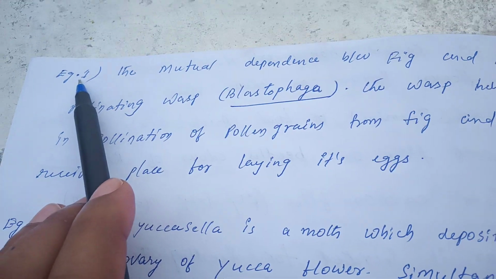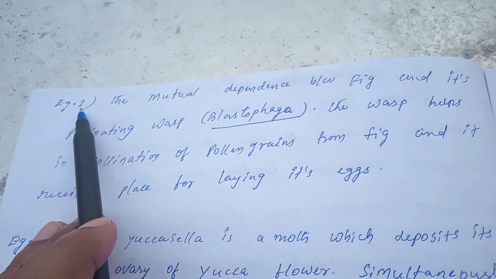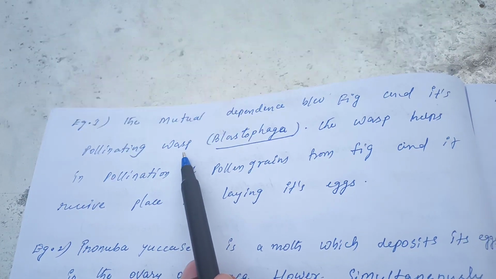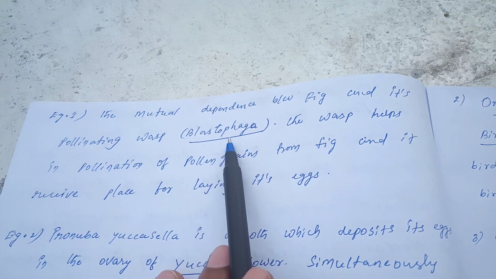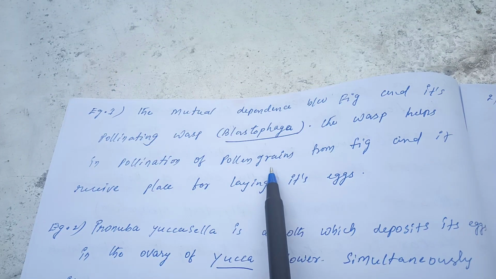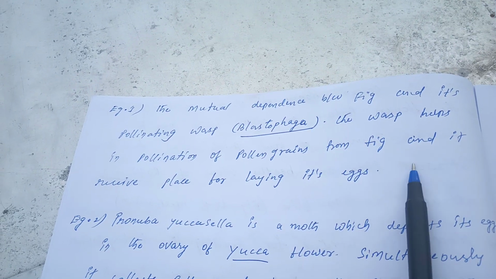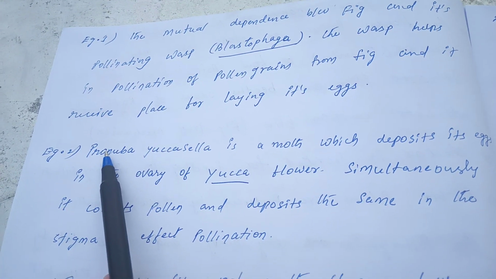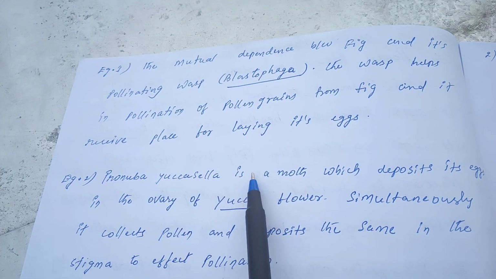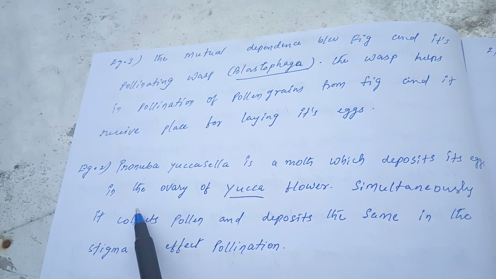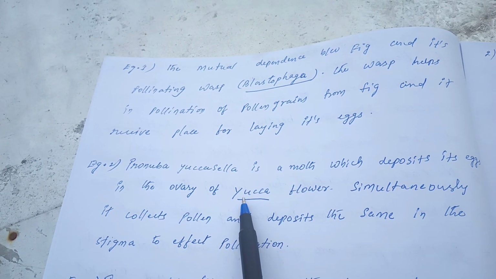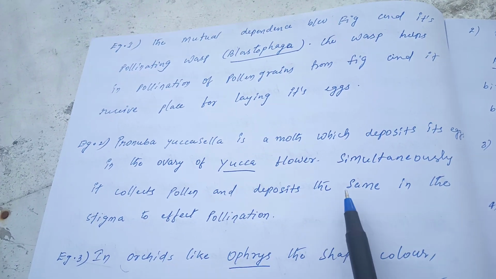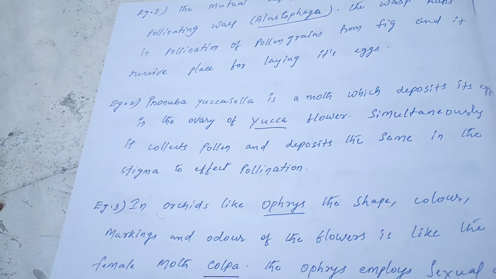And some examples for coevolution. This is example number 1. The mutual dependence between fig and its pollinating wasp, that is called Blastophaga. The wasp helps in pollination of the fig, and it receives a place for laying its eggs. And the second example is Pronuba yuccasella. It is a moth which deposits eggs in the ovary of the yucca flower, and simultaneously it collects pollen and deposits the same in the stigma to effect pollination.